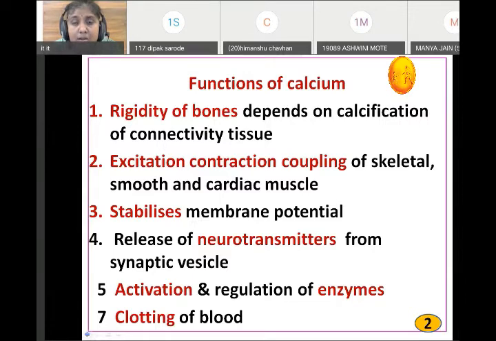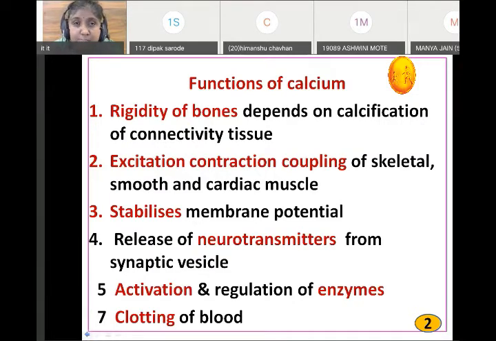The normal calcium level is 9.4 milligram percentage. Now, why are we stressing calcium only? Because if it goes below 6, it is very dangerous. If it goes above 11, it is fatal. So it should be maintained.